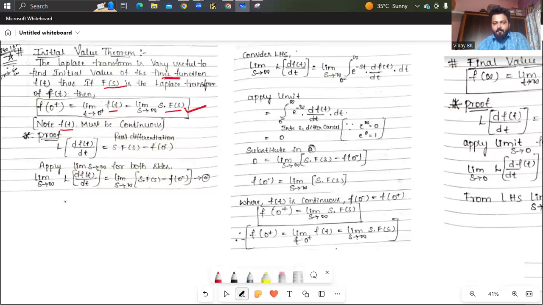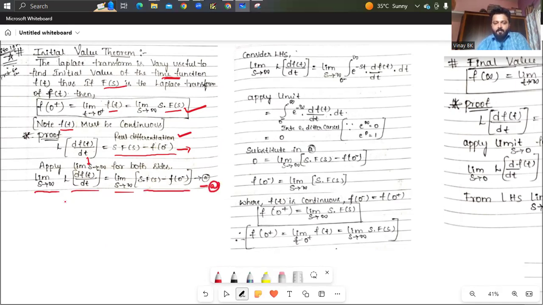For that you have to consider the property of linear transform theorem. That is nothing but real differentiation property. Laplace transformation of df of t by dt is nothing but s into F of s minus f of 0 minus. So for this equation, apply limit on both sides, which tends to infinite. So limit s tends to infinite, you are applying on both sides. Limit s tends to infinite, Laplace transformation of df of t by dt equals limit s tends to infinite s into F of s minus f of 0 minus. You are giving this as equation number A.